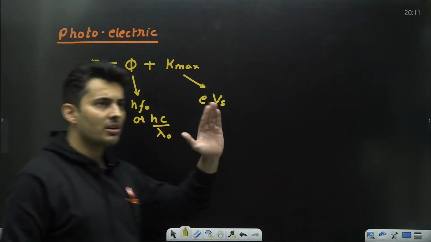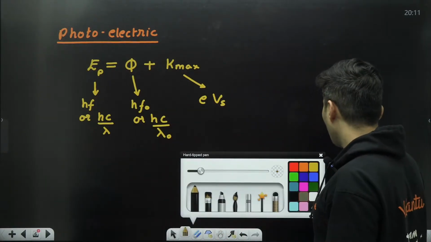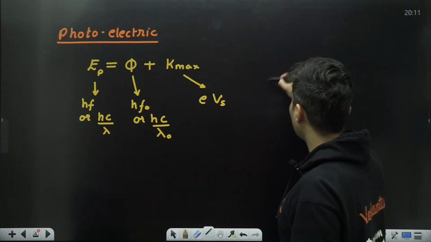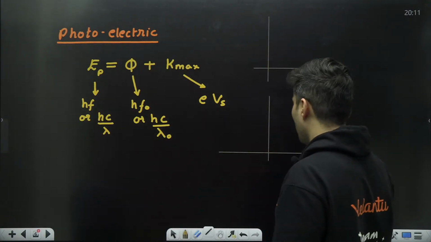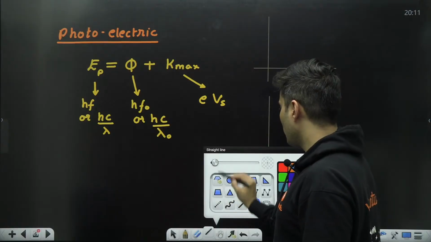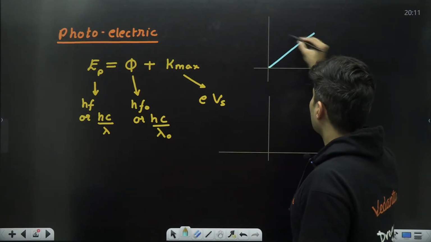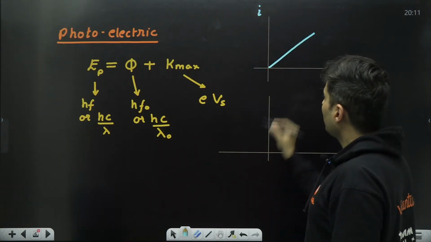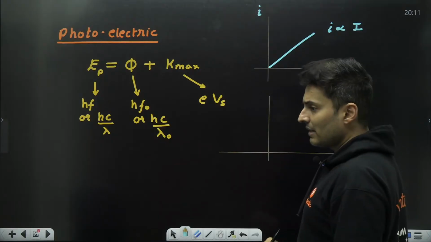Now, this is the major equation. The entire unit is completely based on that. A couple of graphs are standard and you should be very well aware of them. Let me show you a couple of graphs so that you quickly revise them. First is the current generated versus the intensity. Current is directly proportional to the intensity.